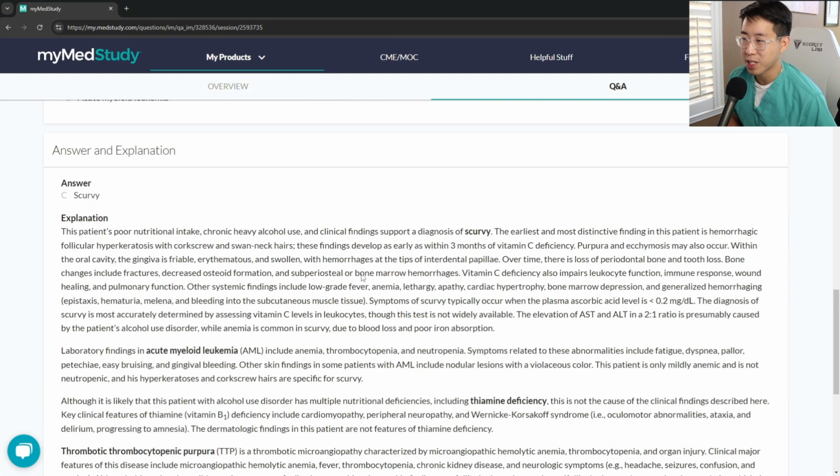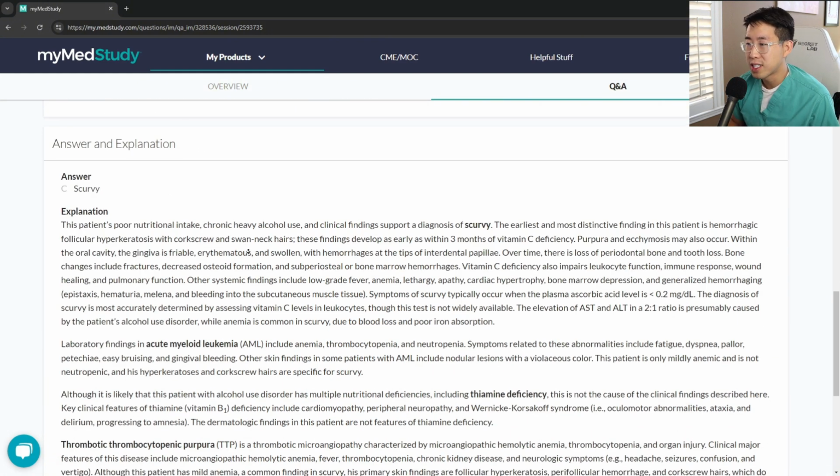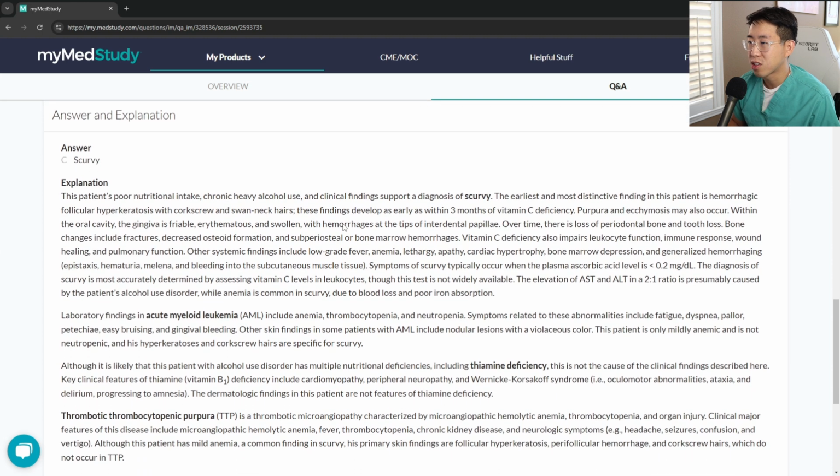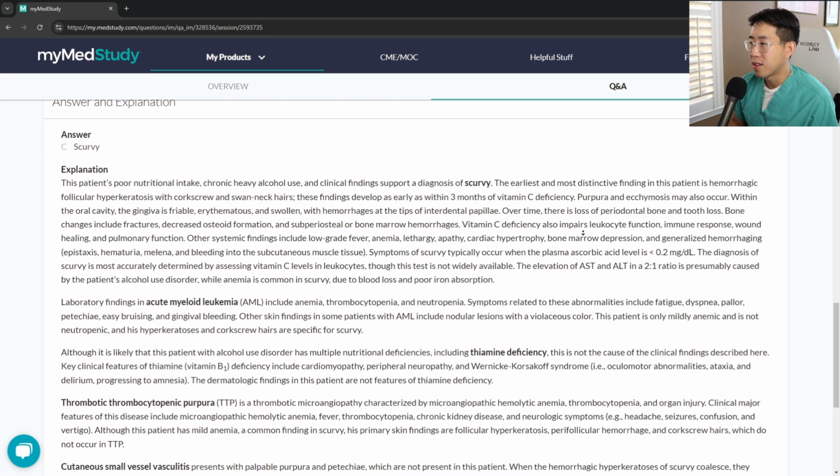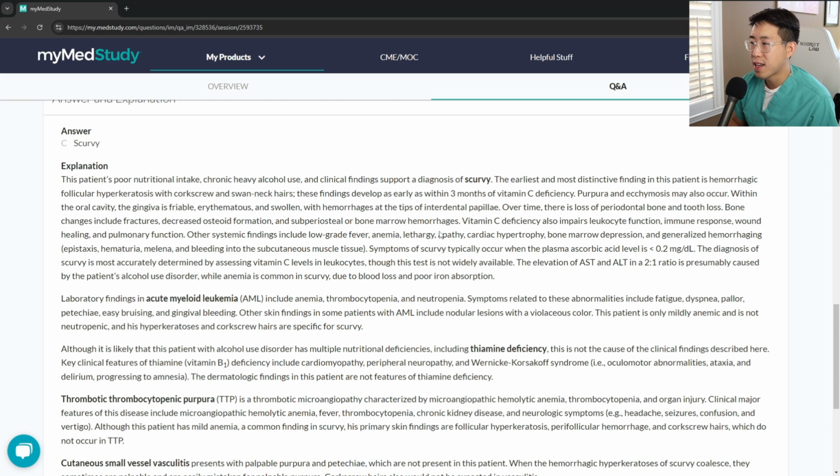That's kind of interesting to me. So the patient's poor nutritional intake, chronic heavy alcohol use, and clinical findings support a diagnosis of scurvy. This is vitamin C deficiency. There is loss of periodontal bone and tooth loss. It can cause impaired immune responses, fever, anemia, lethargy, all these other things.